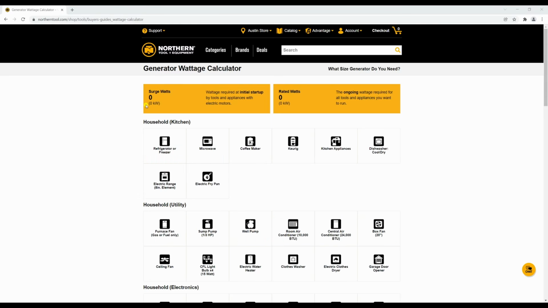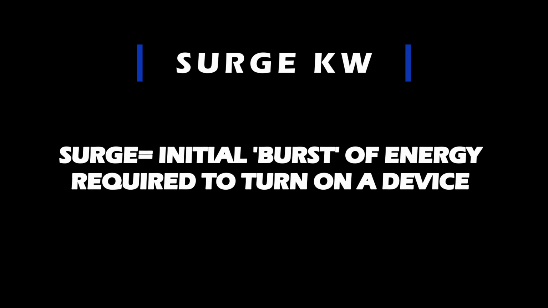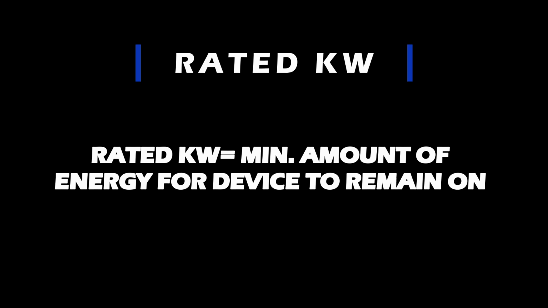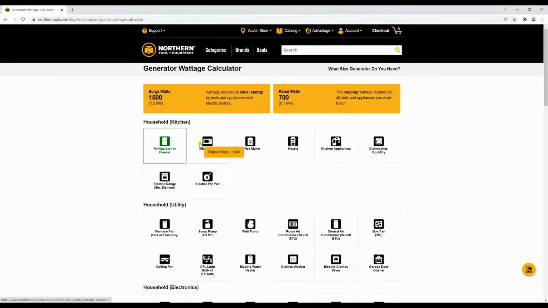There are two important things to talk about on the website. One is surge wattage and rated wattage. Surge wattage is the amount of energy needed to start or turn on a device. Motors typically require a lot of energy to turn on because the motor is at rest and wants to remain at rest. On the other hand, back to the motor example, rated wattage is the minimum amount of energy required to keep the motor spinning once it's already on. In some equipment, surge wattage and rated wattage are the same. A TV would be an example.